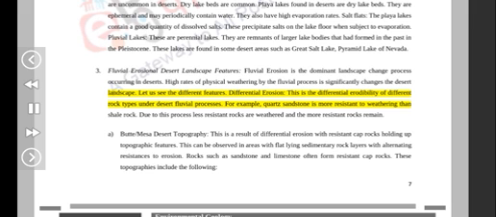Differential erosion. This is the differential erodibility of different rock types under desert fluvial processes. For example, quartz sandstone is more resistant to weathering than shale rock. Due to this process, less resistant rocks are weathered and the more resistant rocks remain.